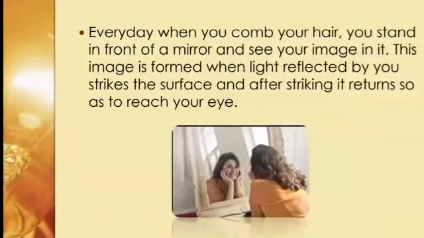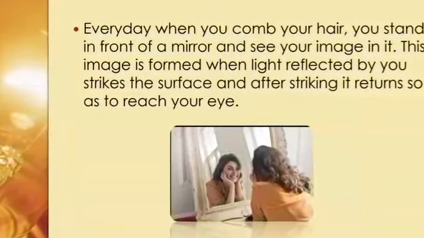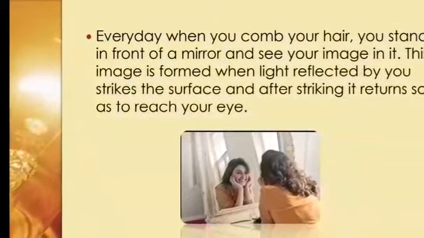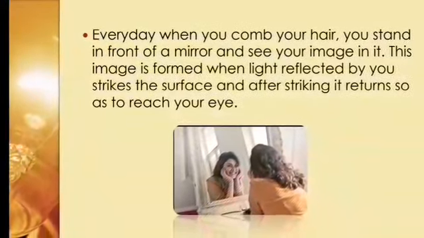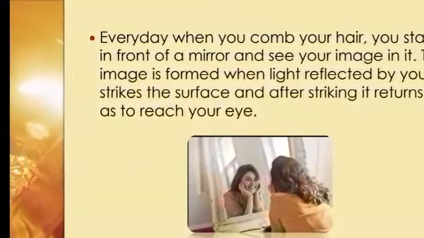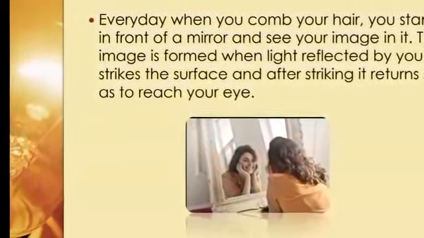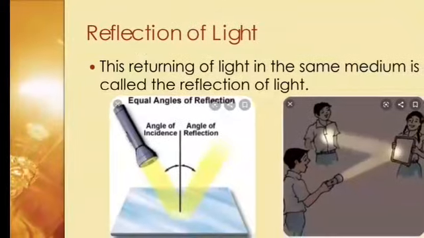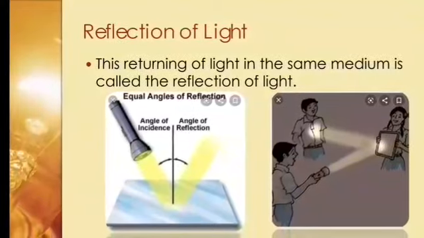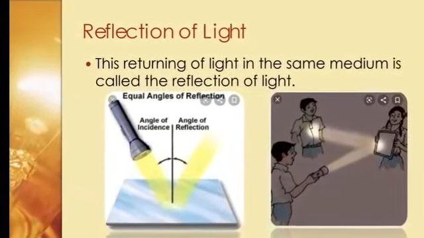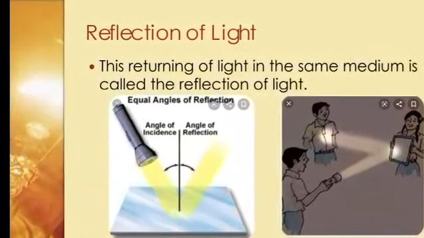We all have seen ourselves in a mirror, but how is this image formed? Let's study. In the presence of a luminous object, the light is reflected by it, and these light rays fall on the surface of the mirror. It bounces back in the same medium and reaches our eyes. This returning of light in the same medium is called reflection. In the diagram you can see how light falls on a shining surface and bounces back.